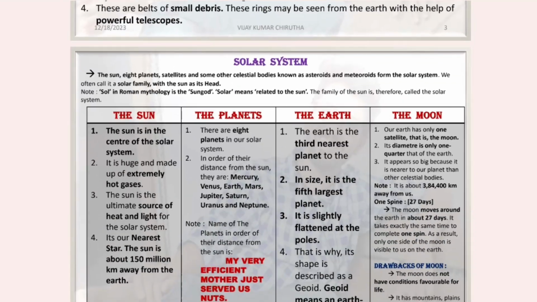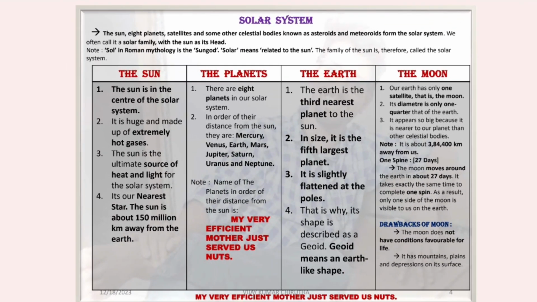Let's see the next topic, the solar system. The Sun, 8 planets, satellites, and some other celestial bodies known as asteroids and meteoroids form the solar system.